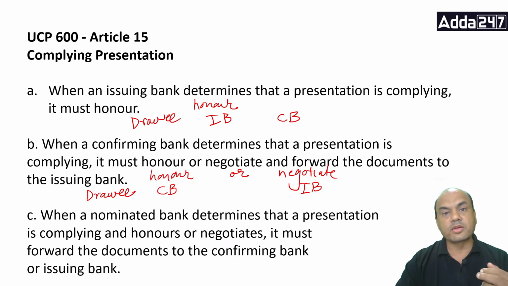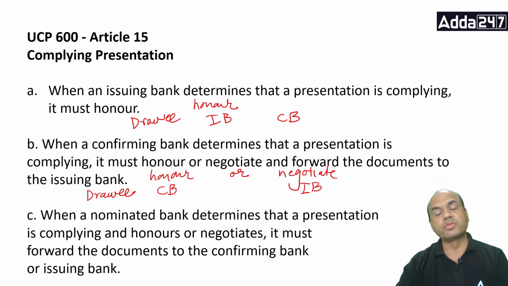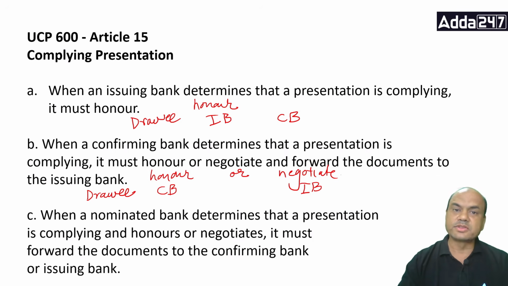Who has appointed the nominated bank? That is the important case. Who has appointed the nominated bank? Either the issuing bank has appointed the nominated bank. So when it has appointed, it's basically an agent. So this nominated bank might have got the instructions to forward the documents to either the issuing bank or the confirming bank. Accordingly, this nominated bank has to act.